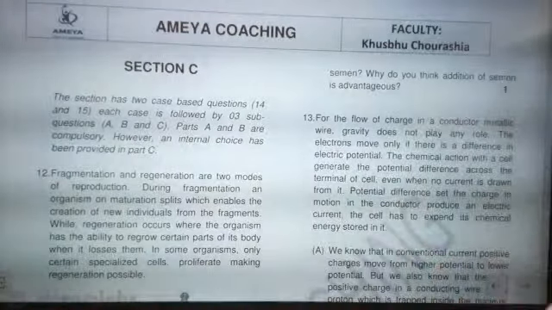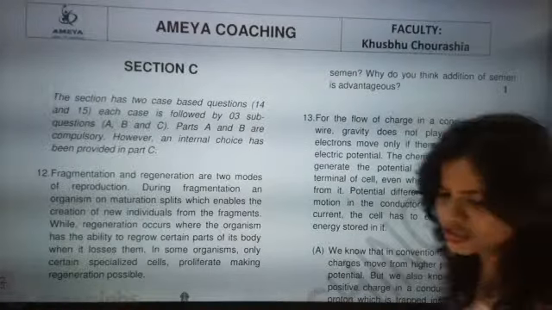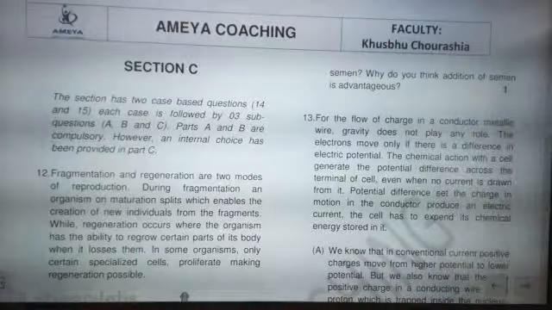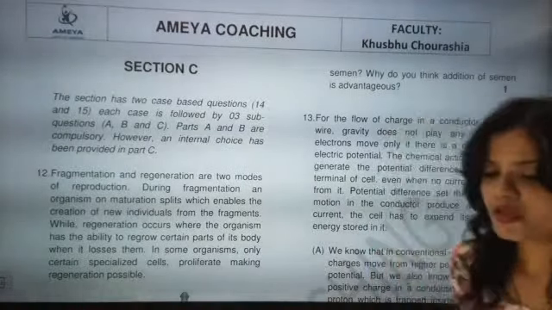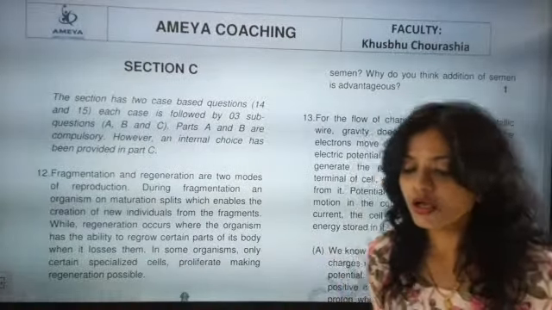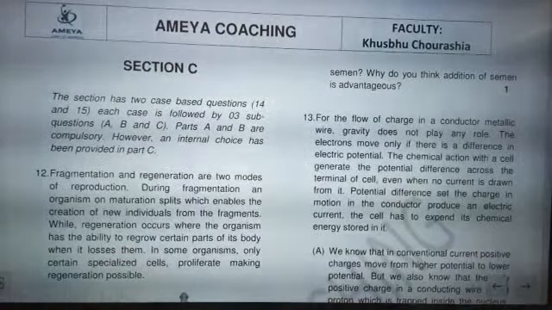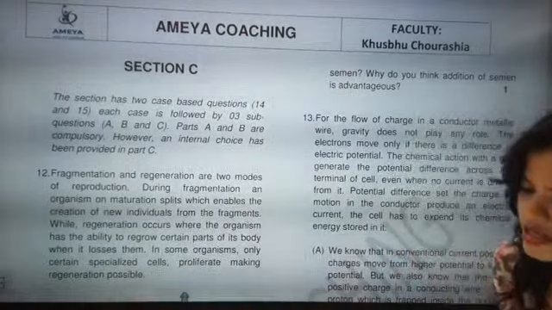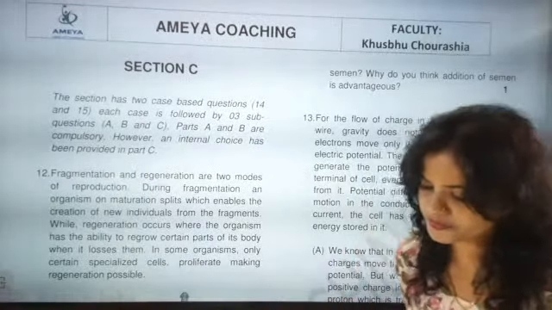So which part is contributing? You know the names of the specific region that is contributing. Can you tell the names?